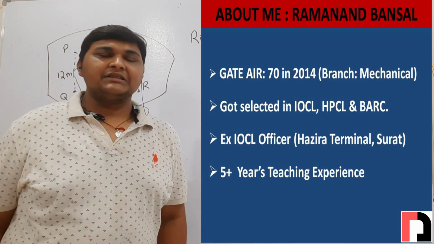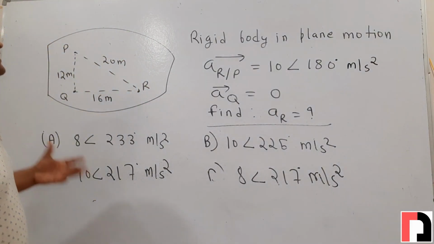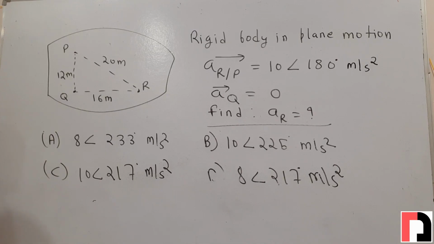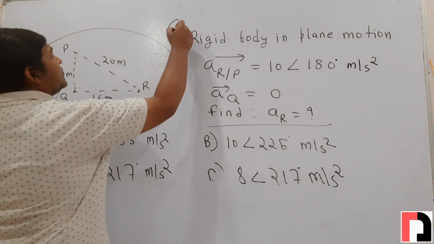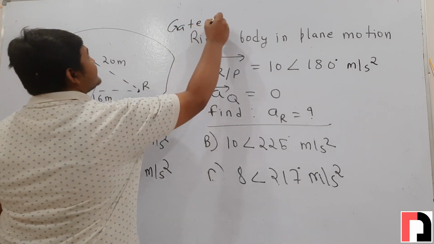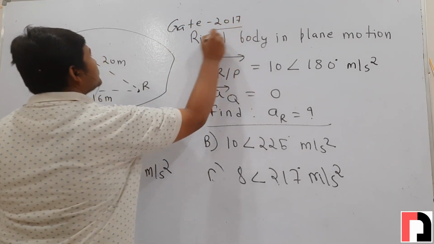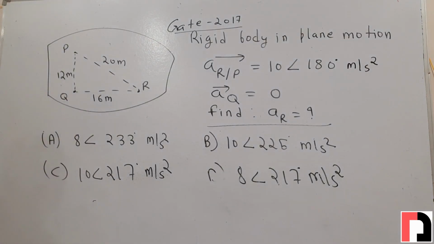Now we will start the discussion. First I am telling what the question is. Friends, this question has come in GATE 2017. It is a question of acceleration analysis. First I will tell what the question is.